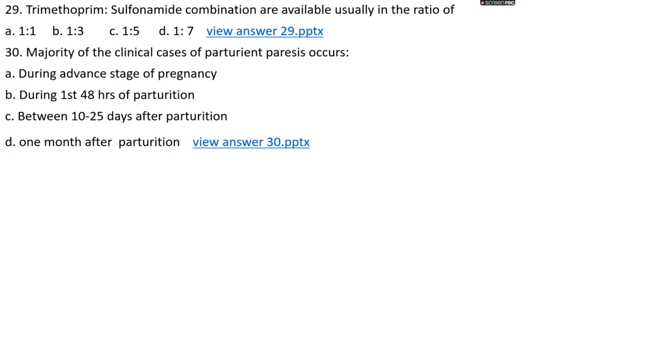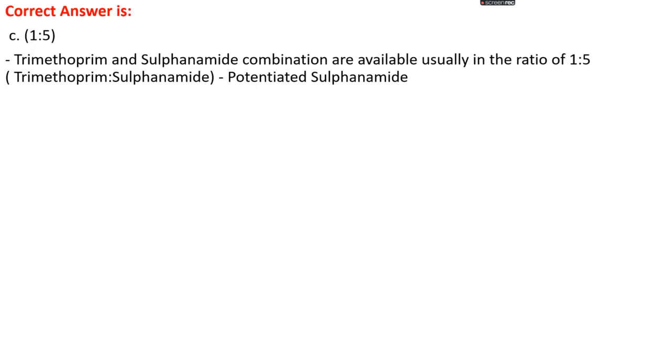Question number 29. Trimethoprim sulfonamide combinations are available usually in a ratio of options A 1:1, options B 1:3, options C 1:5, options D 1:7. The right answer is option C, that is 1:5. Trimethoprim and sulfonamide combinations are available usually in a ratio of 1:5. Trimethoprim potentiates sulfonamides.